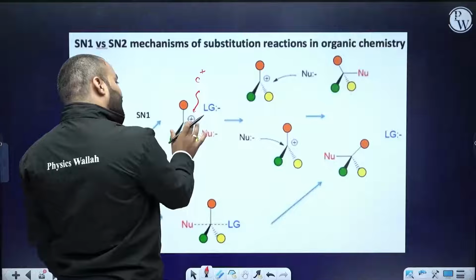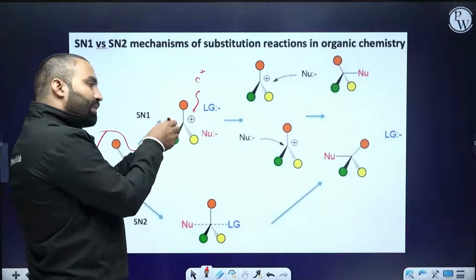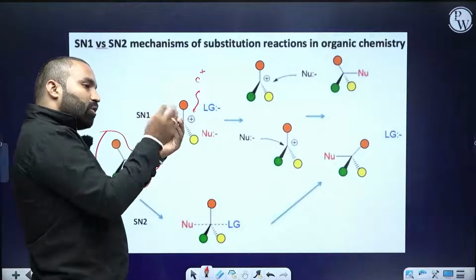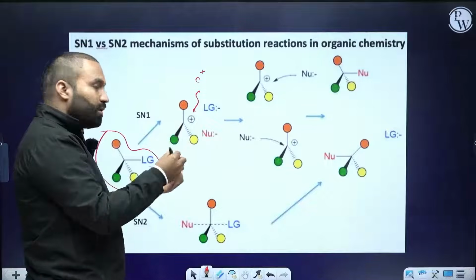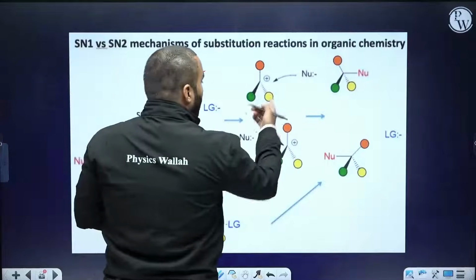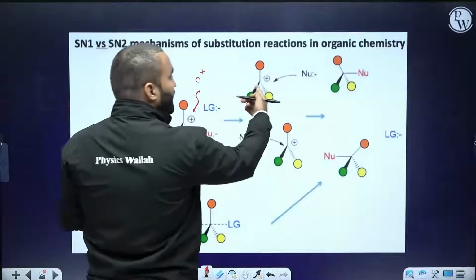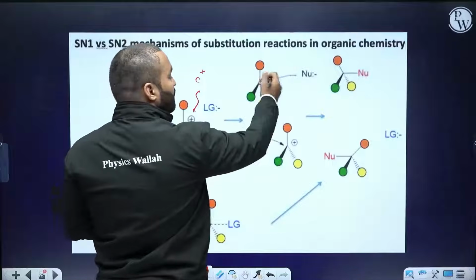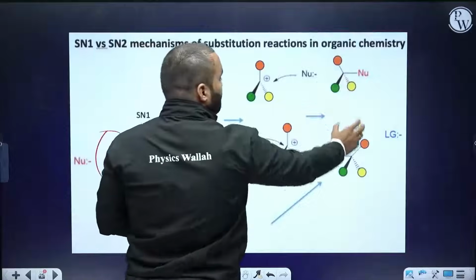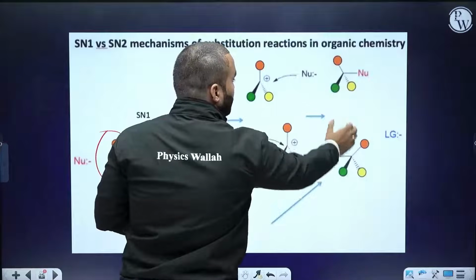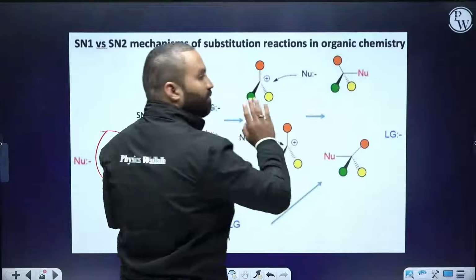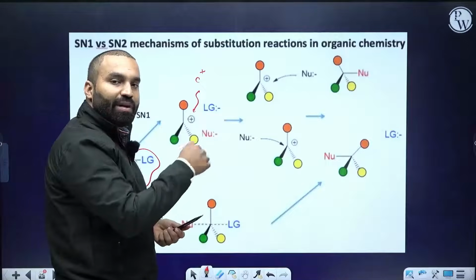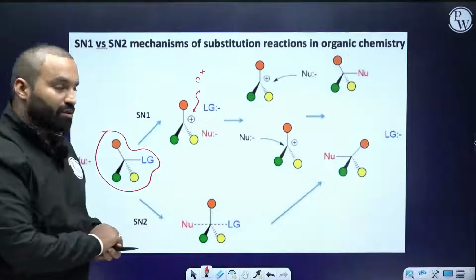Nucleophile can attack from the top because there is an atomic orbital present. There are two lobes. The lobe can receive the electron from the top or from the bottom to form a bond. Now, you can get the top side attack or the bottom side attack. So there are two products possible. Both of them would be present, but the ratio will not be 50-50. The inversion product will be a little higher compared to the retention product.